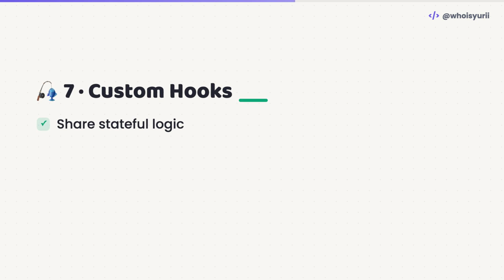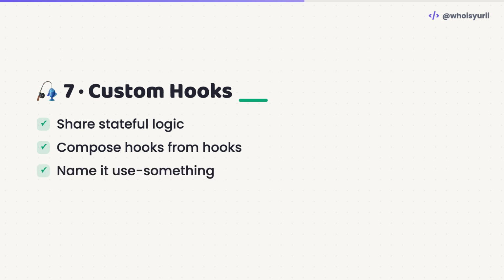Number 7. Custom hooks. Still the single best way to reuse logic that involves state or effects. If 2 components do the same stateful thing, pull it into a useSomething hook. Everything new in React is built out of this one idea.